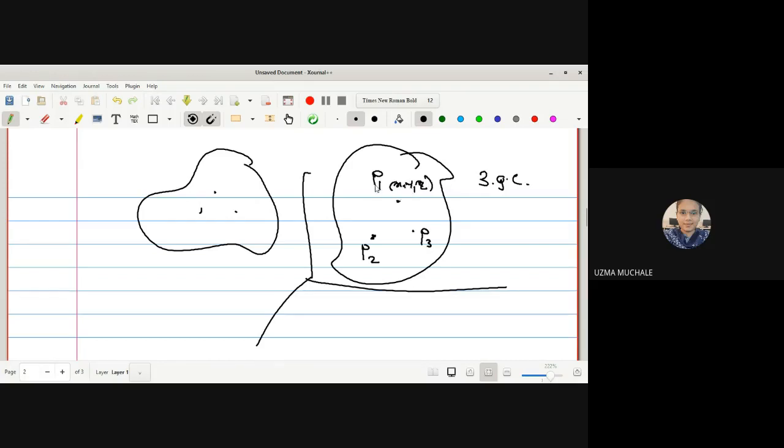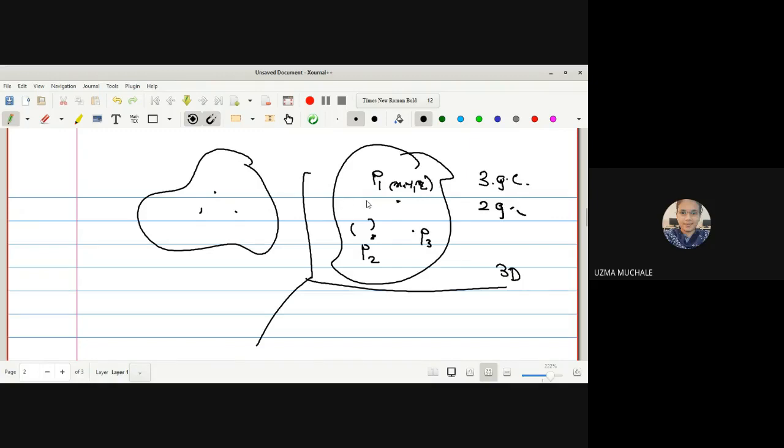So we have fixed the first particle, with only three generalized coordinates if we are discussing this in 3D space. Next, if we fix the position of the second particle, this distance is fixed because we have fixed the first particle. So for the second particle, we need only two coordinates. Okay. First we need three coordinates, then we need two coordinates.